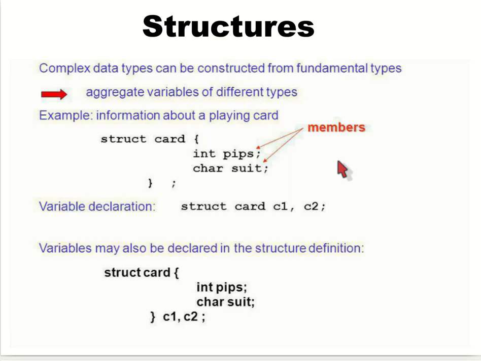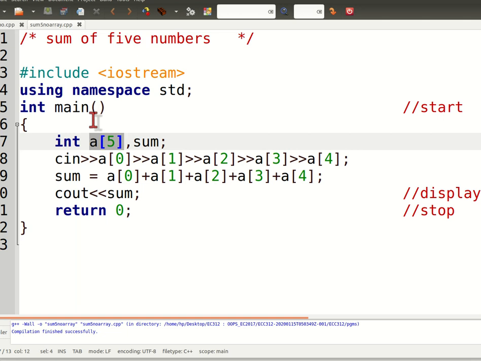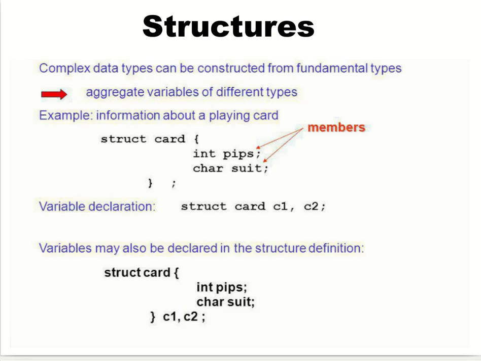Now let's introduce structures. As you can see in the previous example, A[5] is all of the same type, that is integer type. Let's say I want to create a card structure which contains one integer and one character.